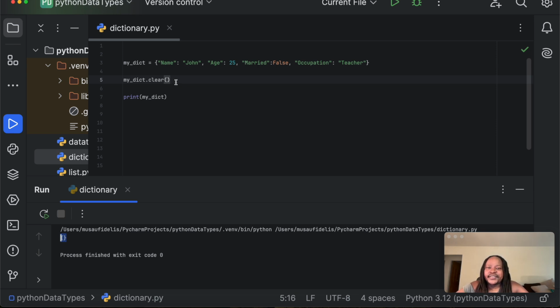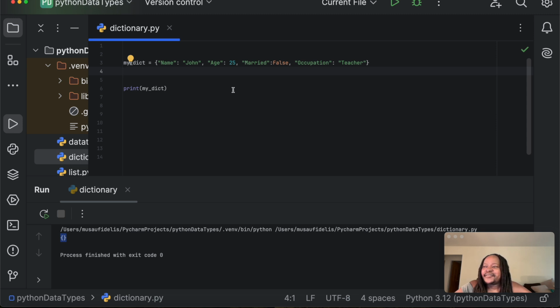Then I'm going to take this out, and we're going to go to the next section, where we talk about how to check whether a certain key is in a dictionary. We want to see whether a key is in a dictionary. You can check whether a key exists in a dictionary by using the in keyword or the not in keyword.